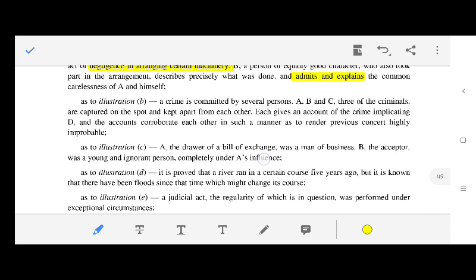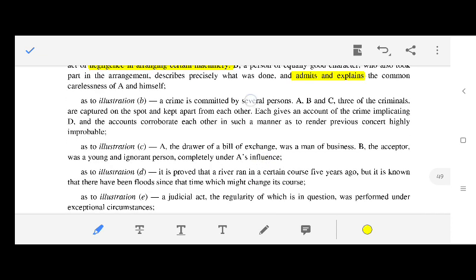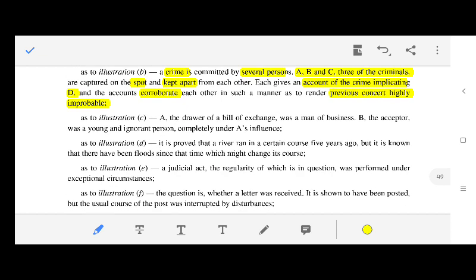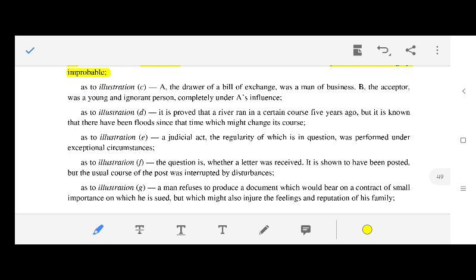Illustration B again: a crime is committed by several persons, A, B, and C. Three of the criminals are captured on the spot and kept apart from each other. Each gives an account of the crime implicating D, and the accounts corroborate each other in such a manner as to render previous concert highly improbable. Illustration C: A, the drawer of a bill of exchange, was a man of business. B, the acceptor, was young and ignorant, completely under A's influence.